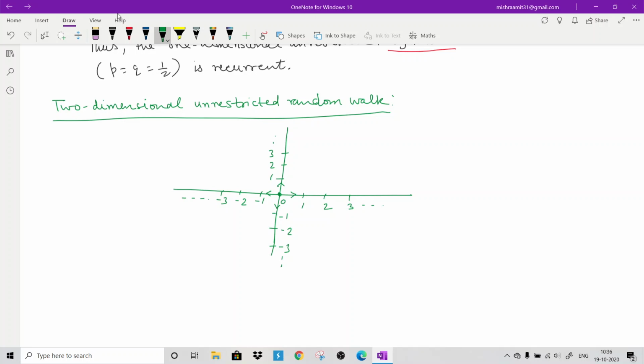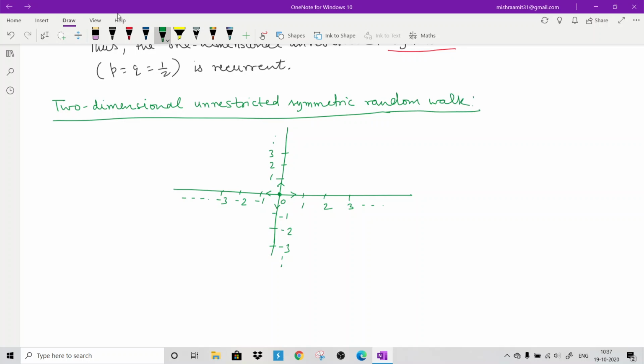If I consider that this random walk is symmetric, an unrestricted symmetric random walk, what does it mean?